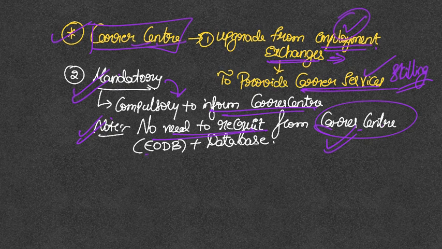Obviously, in order to ensure ease of doing business, you cannot say that you have to employ a certain kind of employee, because companies might be looking for some aspects which suit their economic activity. So we are giving that flexibility of ease of doing business, but at the same time we're also maintaining a database of workers for better policy making.